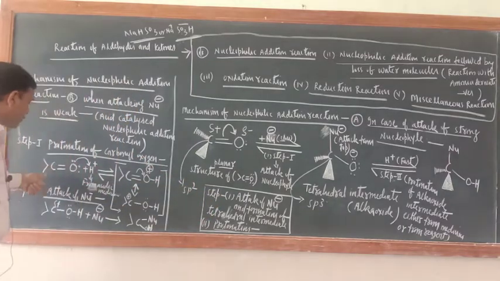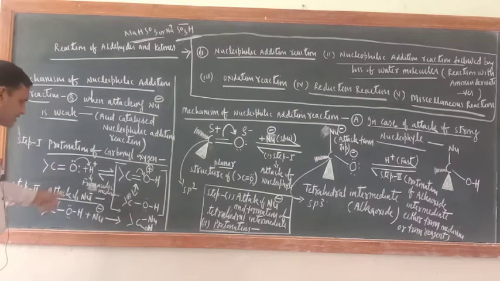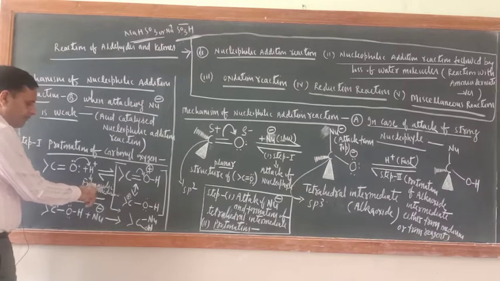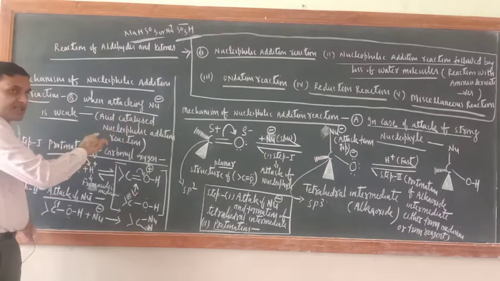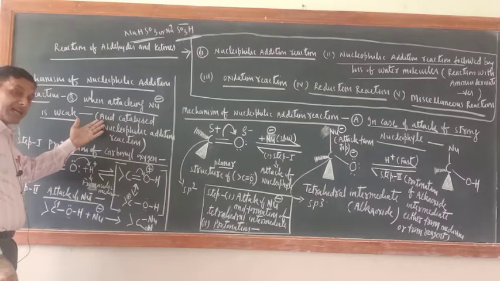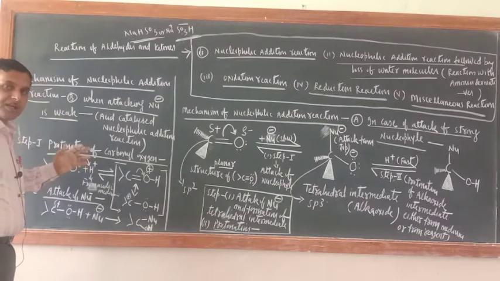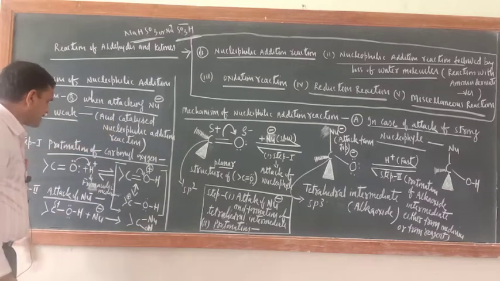Here protonation is the first step, protonation of the carbonyl oxygen. And from where will this proton come? This proton will come from the acidic medium. That is why this reaction is catalyzed by the acid. The presence of an acidic medium is a must here. If an acidic medium is not there, the reaction won't take place. So, acid catalyzed nucleophilic addition reaction.